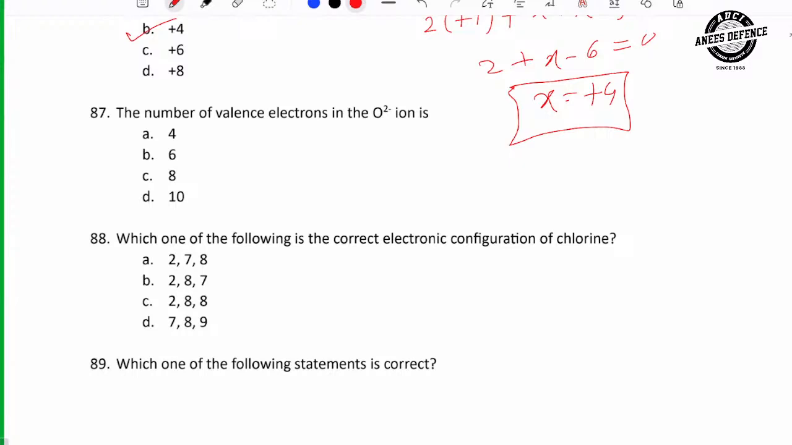The number of valence electrons in O2-. If oxygen was there, oxygen has 2,6. 2- means addition of 2 electrons, so 2,8. 2,8 means 10 electrons. No, they have asked for valence electrons. So valence electrons are 8. Valence electron means the electrons which are present in the last shell, outermost shell. So here outermost shell में कितना होगा बेटा? 8 होगा ना. Next.